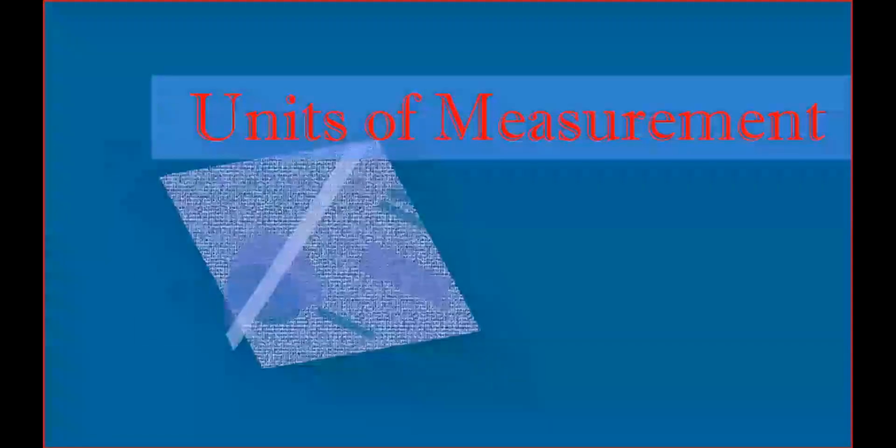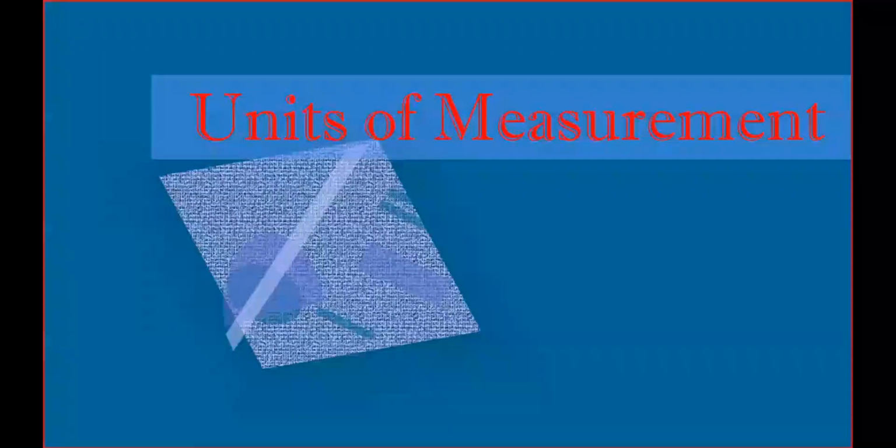So the next topic is units of measurement. In the estimation of a building, there will be different types of items. For a particular item, what type of unit are you following? Unit means cubic meter, square meter, running meter, weight in kgs, or numbers. So for whatever item is there, what is the unit? That we will discuss.